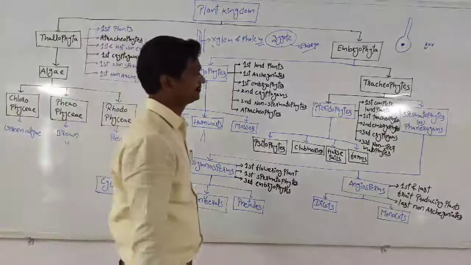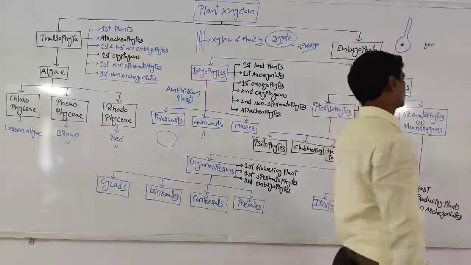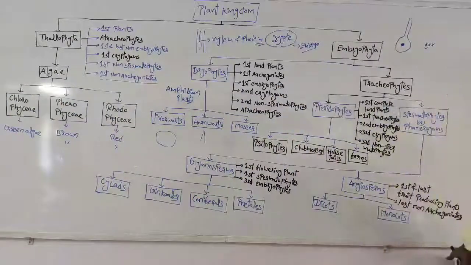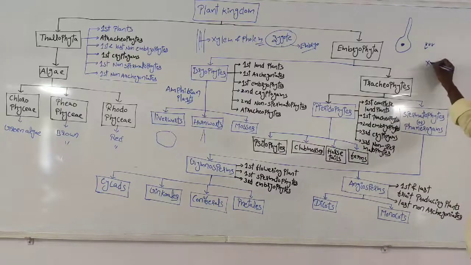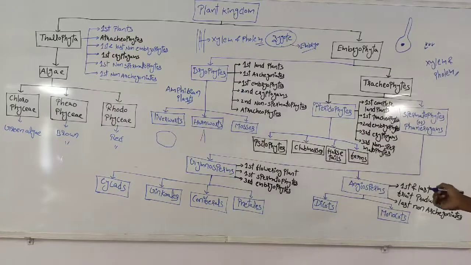Coming to the next one, the tracheophytes. Tracheophytes are plants having a transport system, that is, xylem and phloem.